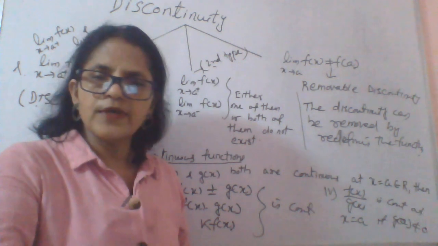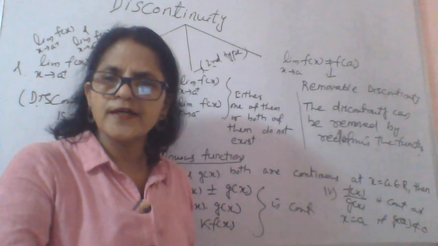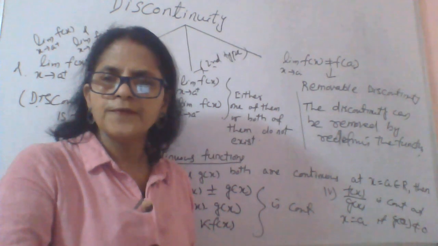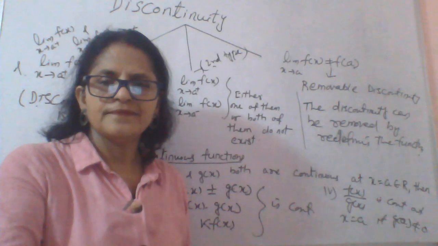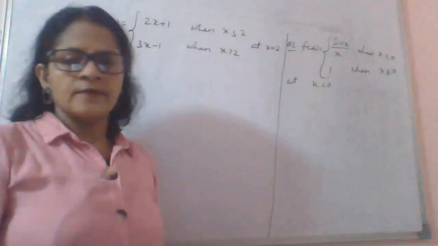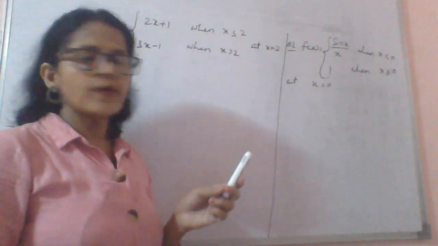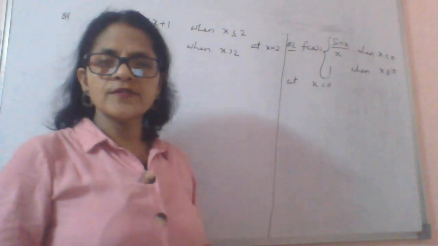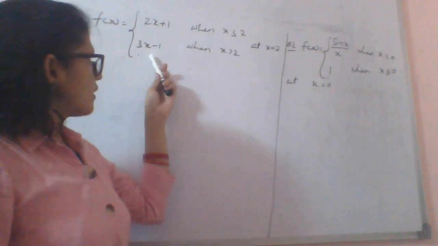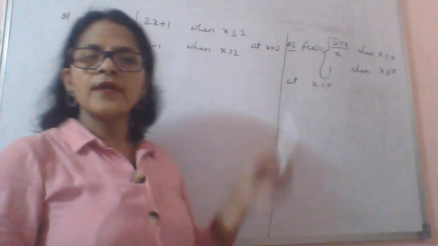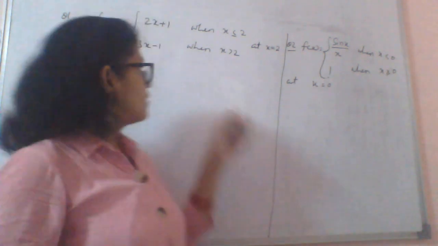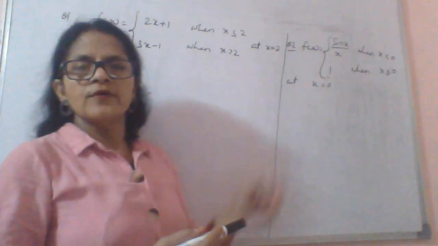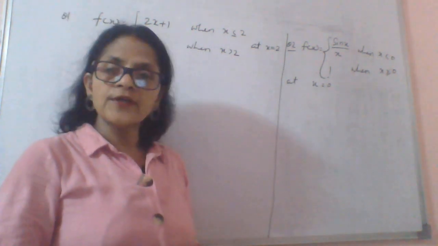Okay, so now we are ready to take some questions. Let's solve some questions now. First question is f(x) equal to 2x plus 1 when x is less than or equal to 2, and 3x minus 1 when x is greater than 2. Examine continuity of this function at x equal to 2. So we have to say whether it is continuous or discontinuous.